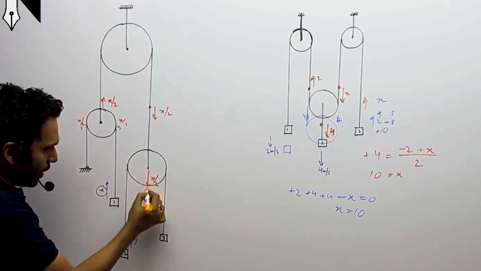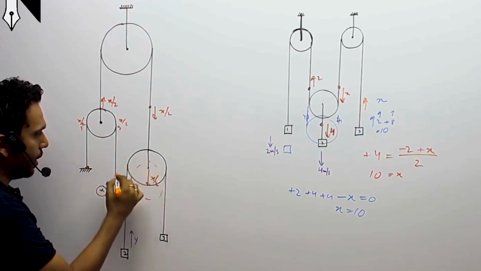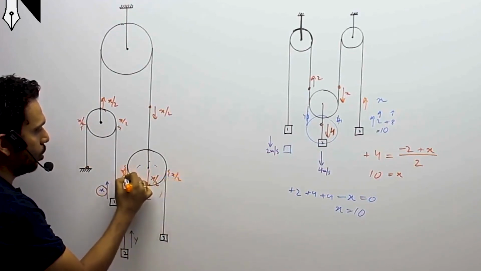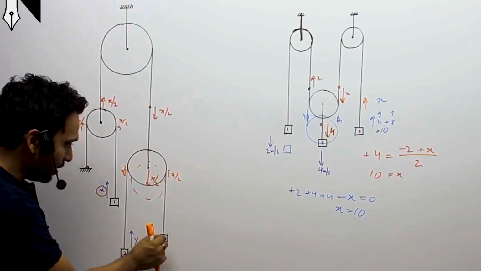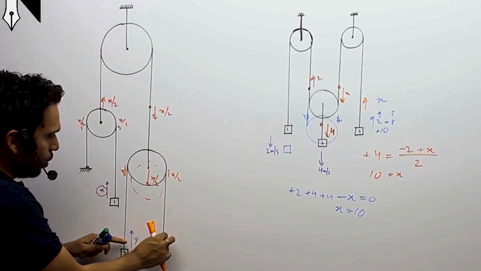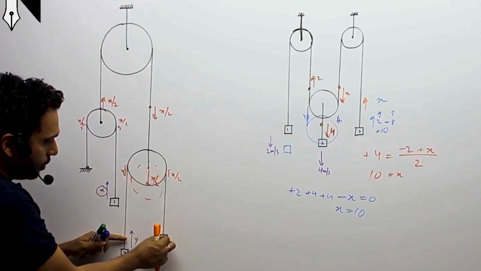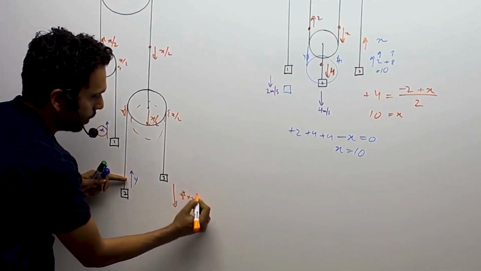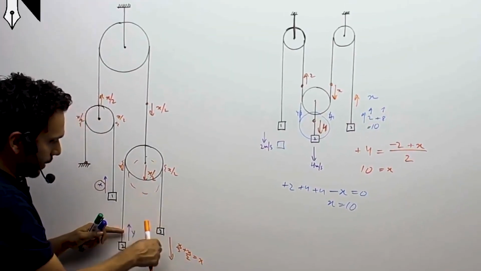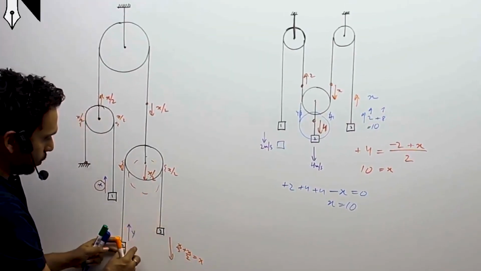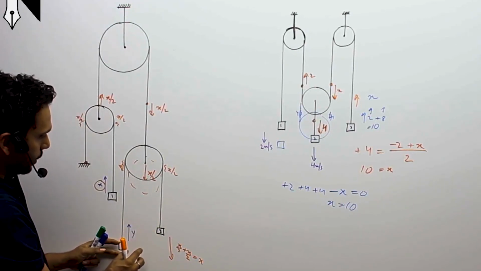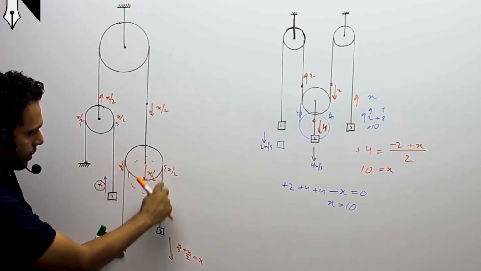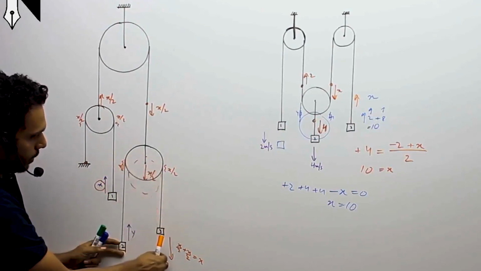So if this goes x by 2 down, I have a loose string of x by 2 and x by 2 on both sides. So I'll just move one body down first and then fix the pulley. This has to go down with x by 2 plus x by 2, that is equal to x. I'm just fixing this. I have not moved this. Wherever it was, I've just fixed it, and I've just moved the pulley down. So the pulley has come down with x by 2, so this string just rolls over and this drops by 2x.